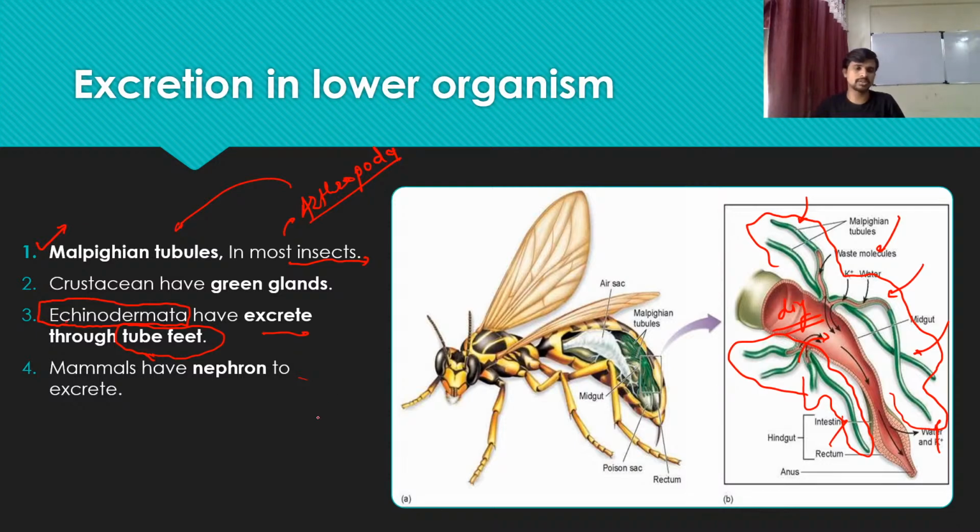In Echinodermata and two or three other organisms, there is a water-moving system inside, which also helps to excrete nitrogenous waste. We call that system the water vascular system.